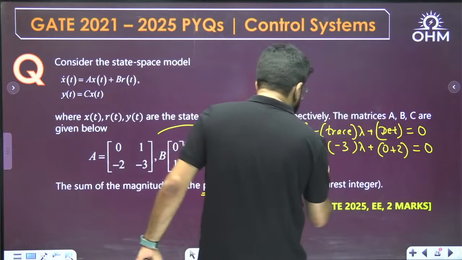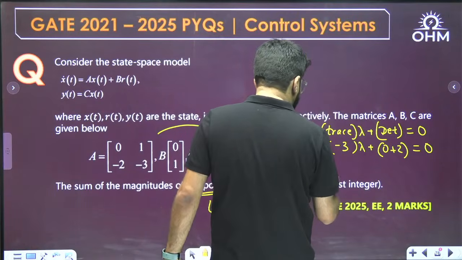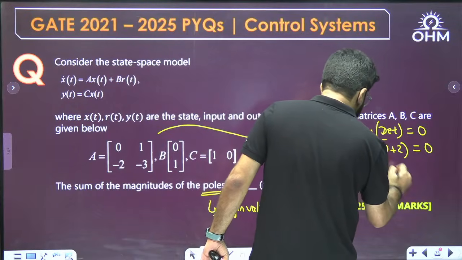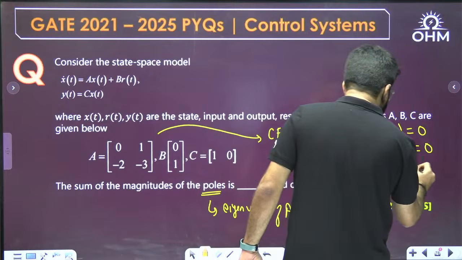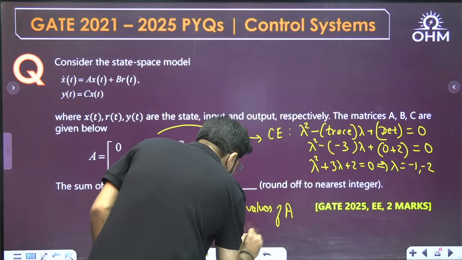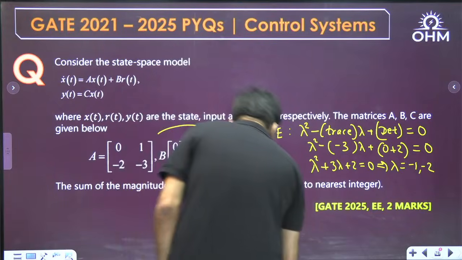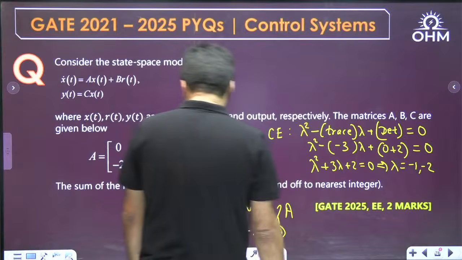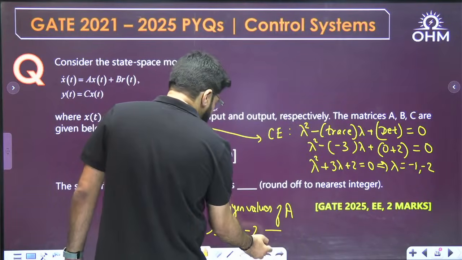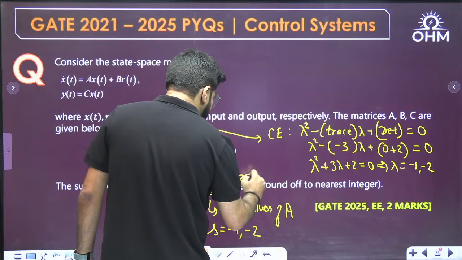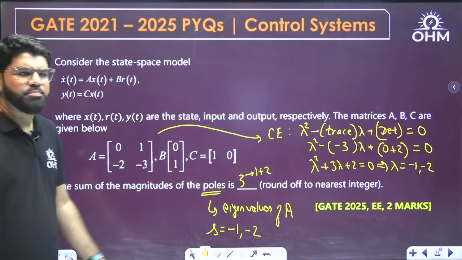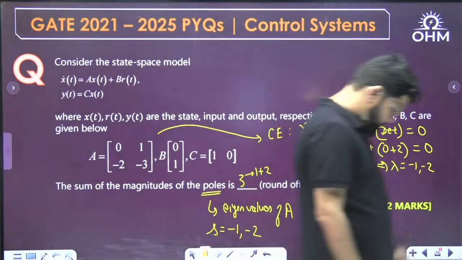Okay, so what is the characteristic equation of the system matrix? Lambda square plus 3 lambda plus 2 equal to 0. Solving which you will get lambda as minus 1 and minus 2. So what are the poles of the system? Are also minus 1 and minus 2. What is the sum of the magnitudes of the poles? It will be 3. 1 plus 2, sum of the magnitudes, so plus 1 and plus 2. So the answer will be 3. Simple, this one is actually simple.